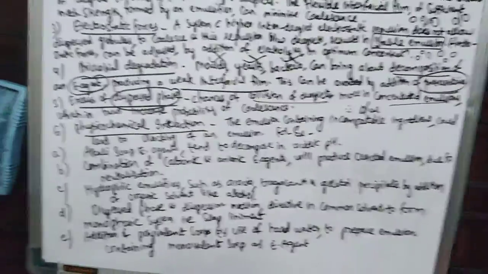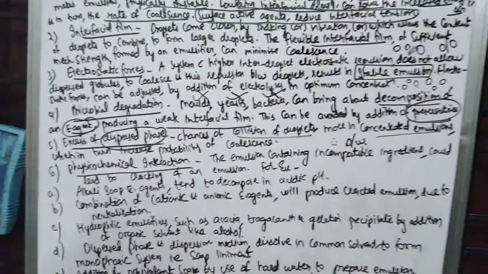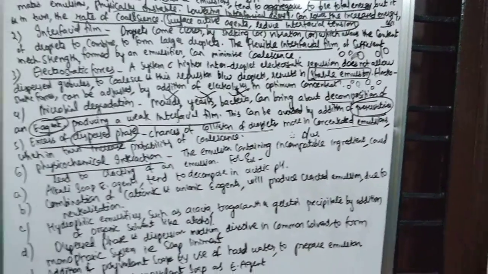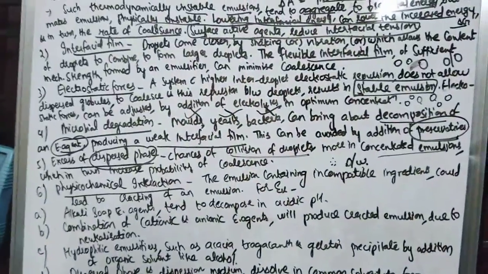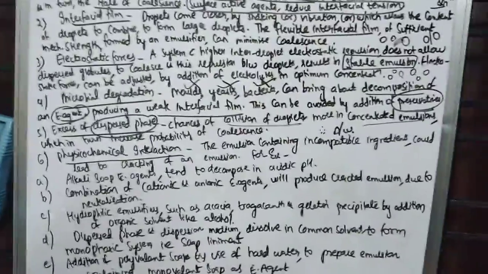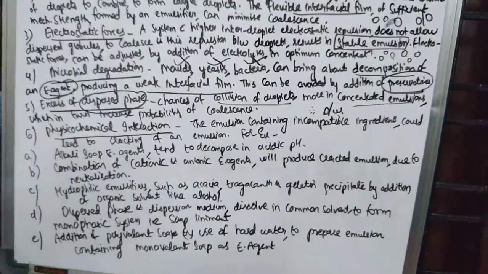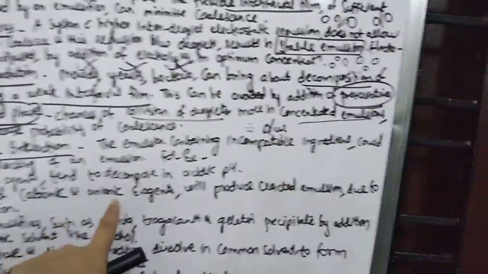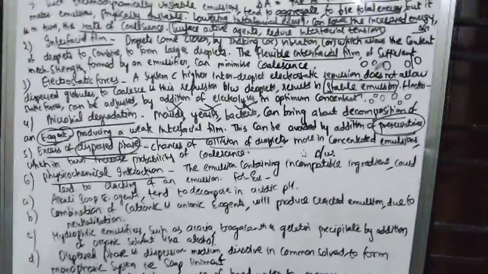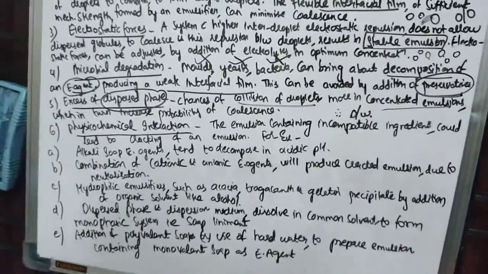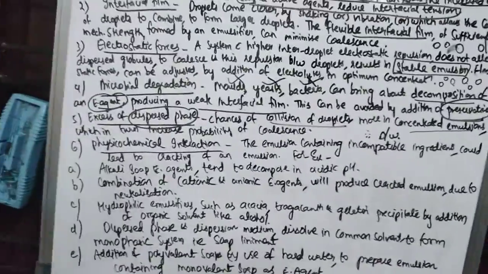Next, a combination of cationic and anionic emulsifying agents will produce a cracked emulsion due to neutralization. If you combine cationic and anionic emulsifying agents in one emulsion system, the charges get neutralized, the emulsifying agent will not be able to function properly, and there will be chances of cracking of the emulsion.